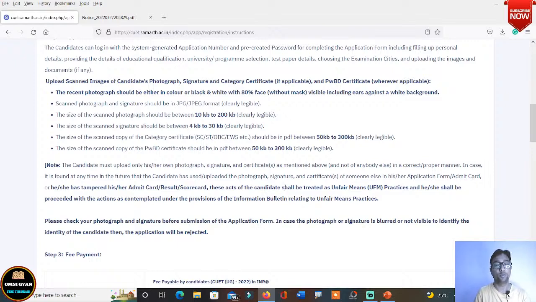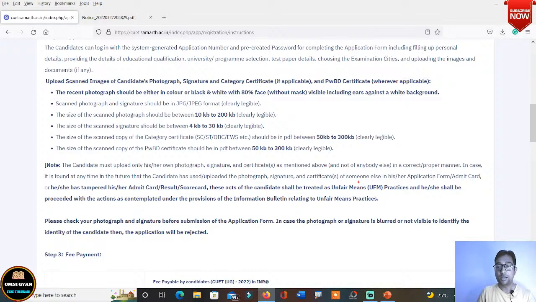The candidate must upload only his or her photograph. Needless to say, you must upload your photograph only, because you will be going to write exams, and on your admit card there will be a photo. Signature and certificates, whatever certificates are asked, you have to scan all these things. So I would suggest you, instead of clicking photos, go to a cyber cafe or any internet cafe or any computer shop. Computer shop in the sense those who do these online kind of things. You go and scan your documents instead of taking photos and uploading them, because sometimes when you click photos and upload those, things are not clear. Okay, and if you have a scanner at home, that's okay, no problem.